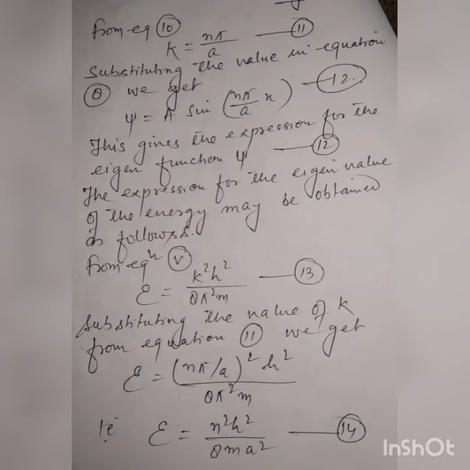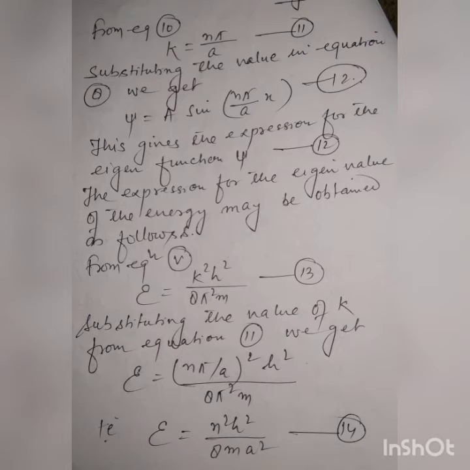On page number 6, from equation 10, k is equal to n pi upon a, equation number 11. Substituting the value in equation 8, we get psi is equal to A sin (n pi upon a) into x, equation number 12. This gives the expression for the eigenfunction psi, equation number 12.